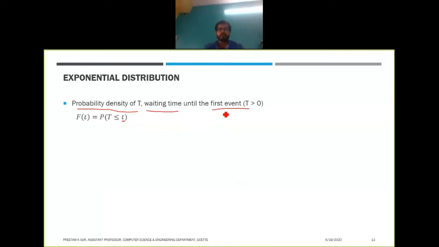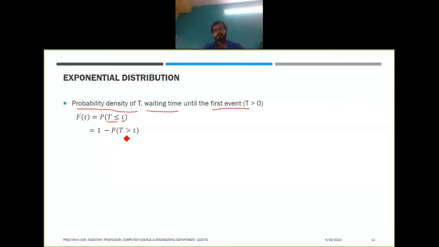The probability distribution of the waiting time until the first event means the probability that capital T is less than or equal to small t. So we assume the first event occurred at time t. If you try to find this probability, it is nothing but 1 minus the probability that capital T is greater than small t.